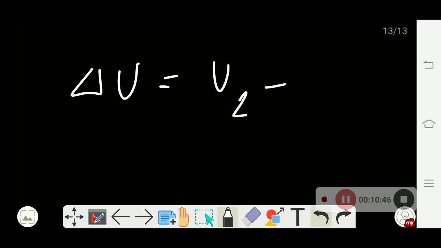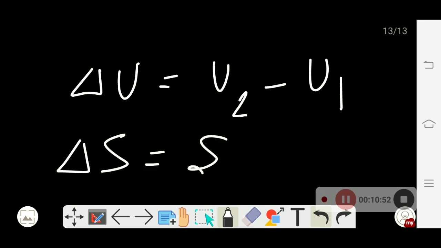And what is a state function? A state function doesn't depend on the path the system has followed to reach from its initial to its final point. Suppose internal energy, we write U2 minus U1, and suppose entropy, we write S2 minus S1.